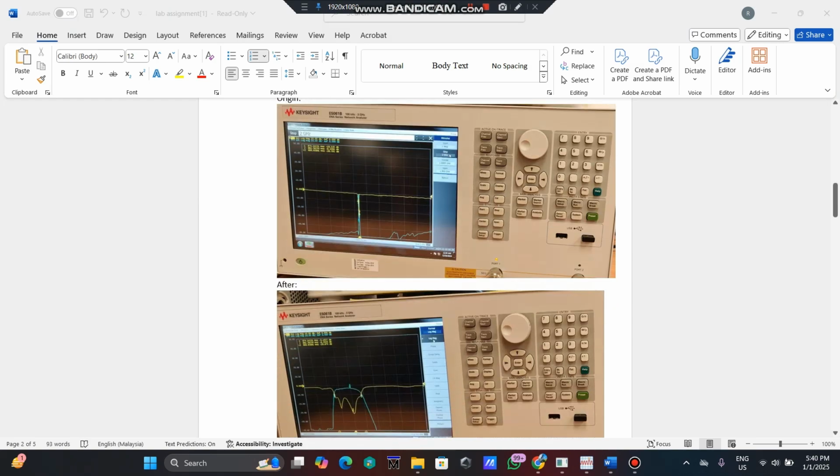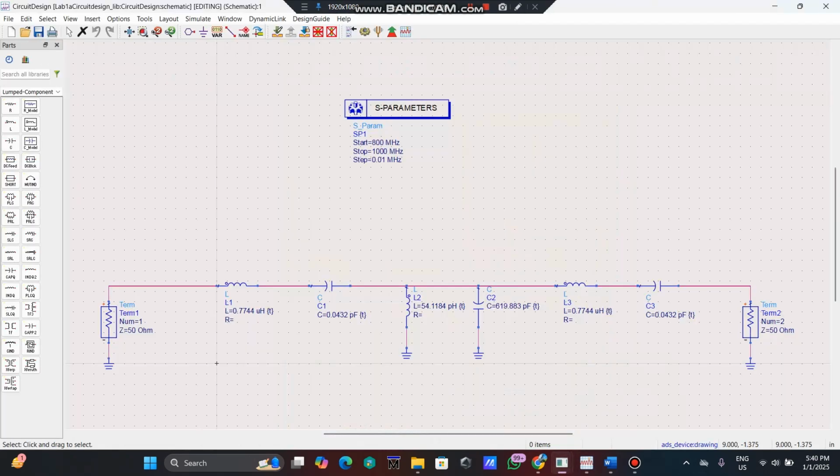This shows the frequency response of our original circuit. As you can see, the response demonstrates a notch around the center frequency, which aligns with our calculated values. To design the circuit, we used ADS 2024 to create a filter circuit that meets the desired specification. The design involves calculating the capacitance and inductance values using standard formulas derived from the frequency response characteristics.